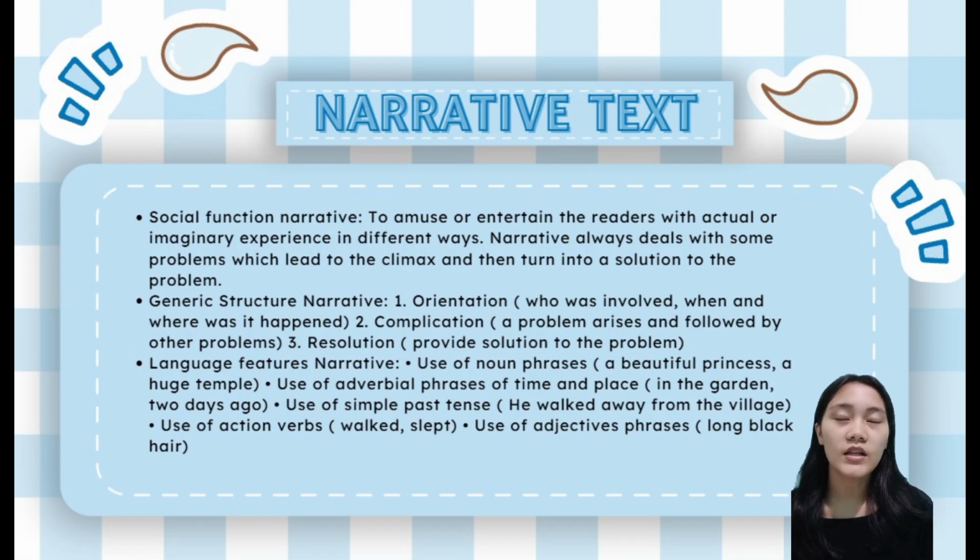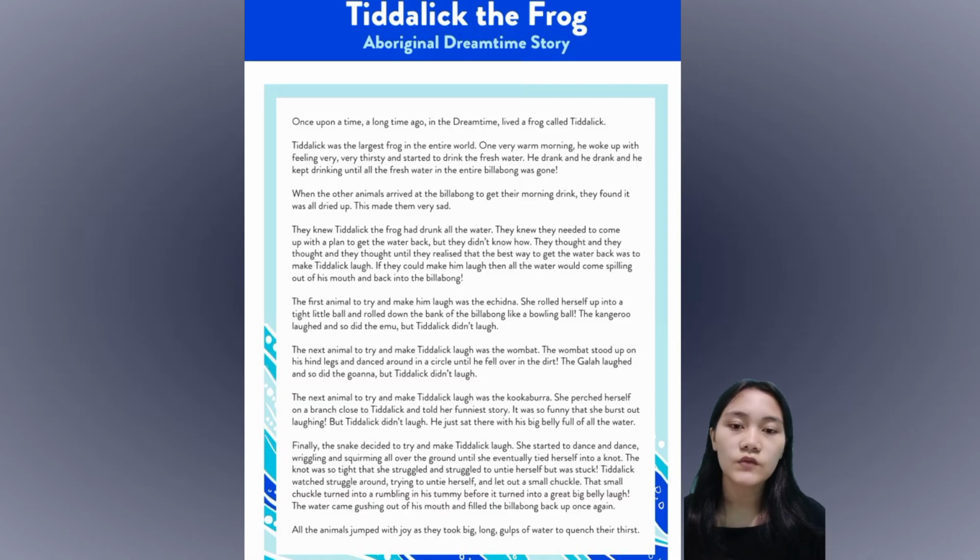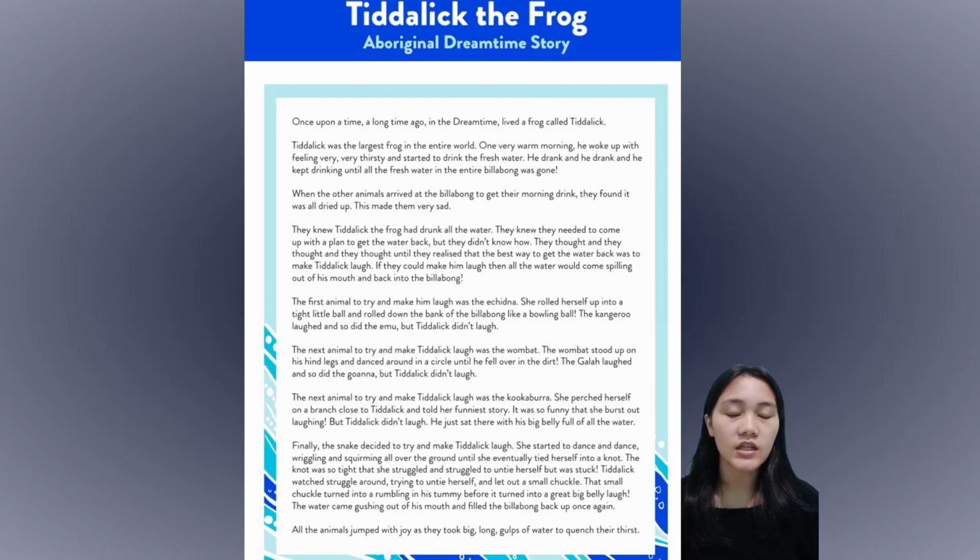Okay, now let's move to the next text. So, the next text is about narrative text. And now I will explain narrative text through an example entitled Teralik the Frog. Narrative text is a type of text that aims to entertain readers through real or imaginary stories. Usually, narrative text has a problem that leads to a solution. Okay, now let's move to the example text entitled Teralik the Frog. You can read the text here.